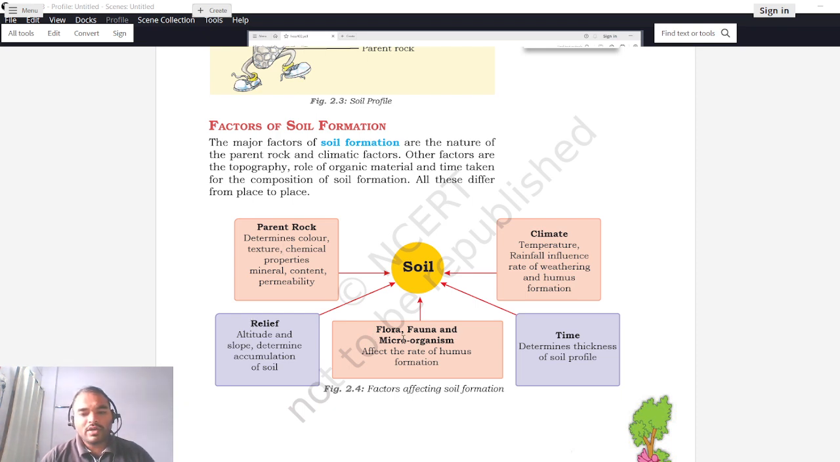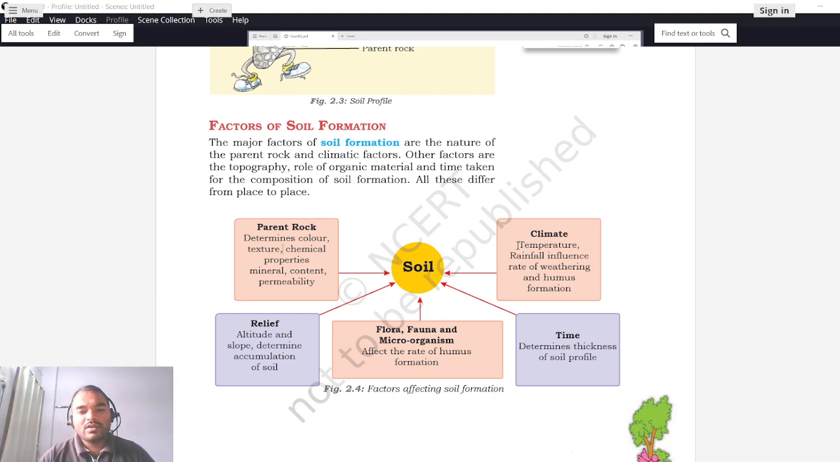Then flora and fauna and microorganisms. So the availability of flora, fauna, and microorganisms will determine how the humus layer is formed, how these organic matters are decomposed, how early they are decomposed, and how they are retained in the soil. Third is time. So time determines thickness of the soil profile. As you see, if a lot of time is given to the soil, or a lot of time has passed, then the soil could be of much more thickness as compared to the area where soil formation has just started. And the most important is climate.